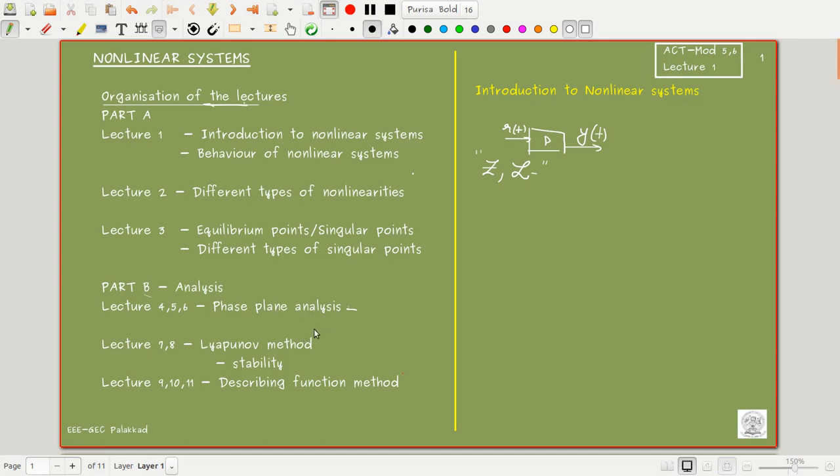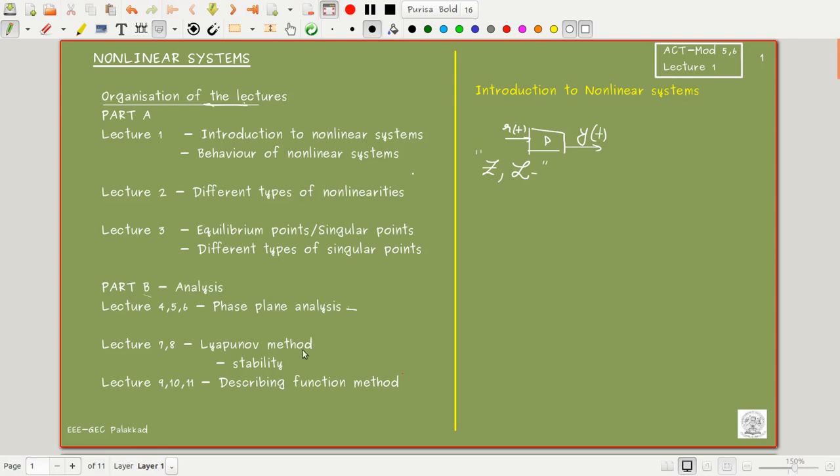The x1-x2 plane. Okay. The second one, the Lyapunov stability criterion, is a very strong theory in nonlinear control systems. The difficulty with this theory is in finding the Lyapunov function V(x).